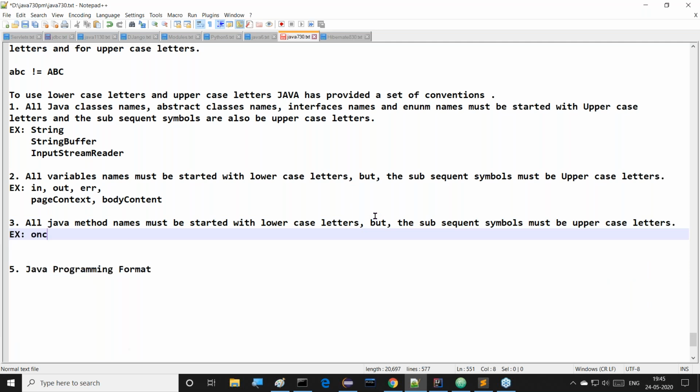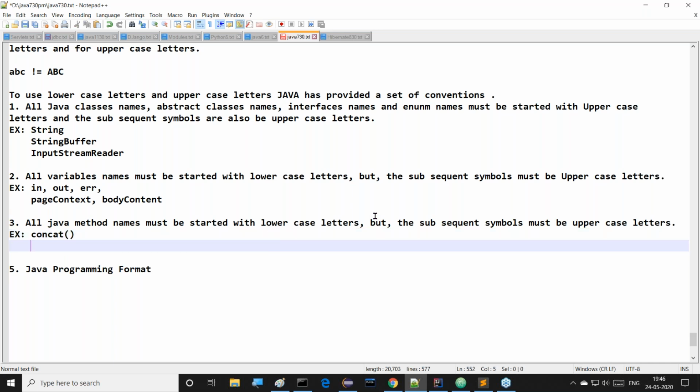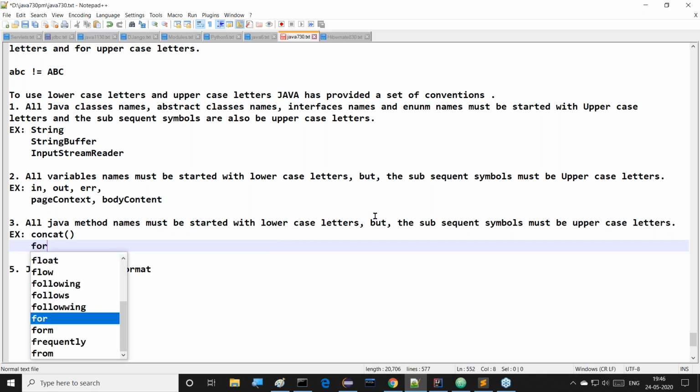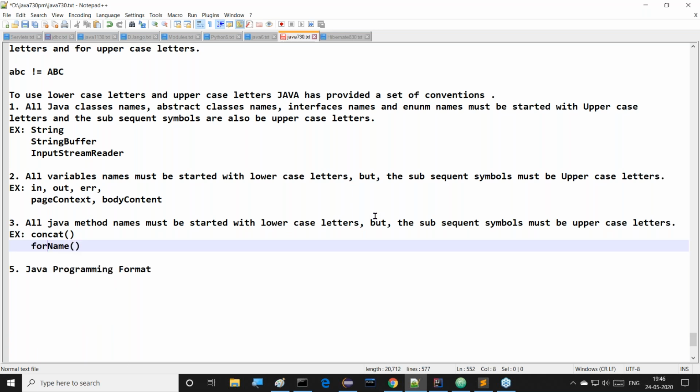For example, concat is a method. Inside this method name, a single word is available where c is small. But for example, the forName method is available. In the forName method, F is small and N is capital. All of you observe this clearly now. So this is one convention.